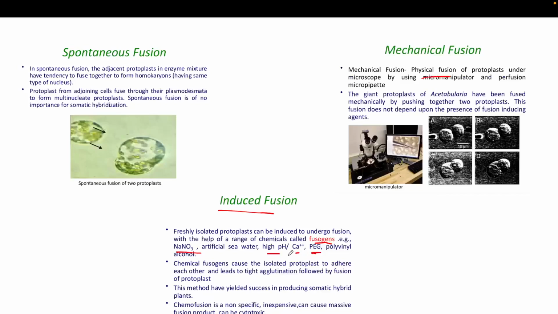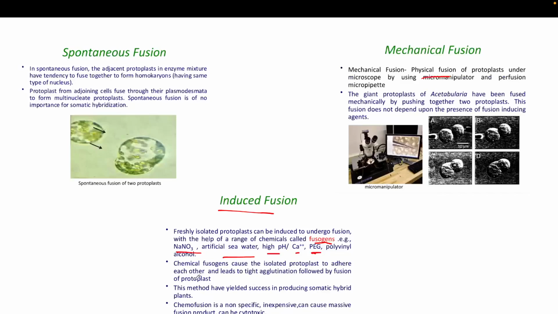Polyvinyl alcohol also works as a protoplast fusing agent, and artificial sea water, because it is salty in nature, will also help in fusing two protoplasts. This chemical fusion causes the isolated protoplasts to adhere to each other and leads to tight agglutination followed by fusion of the protoplasts.